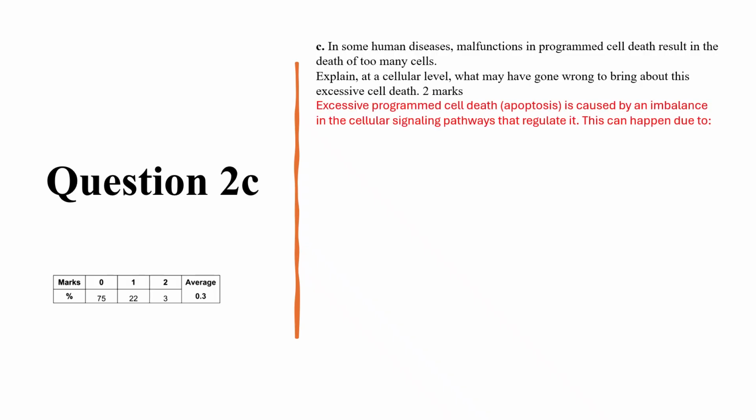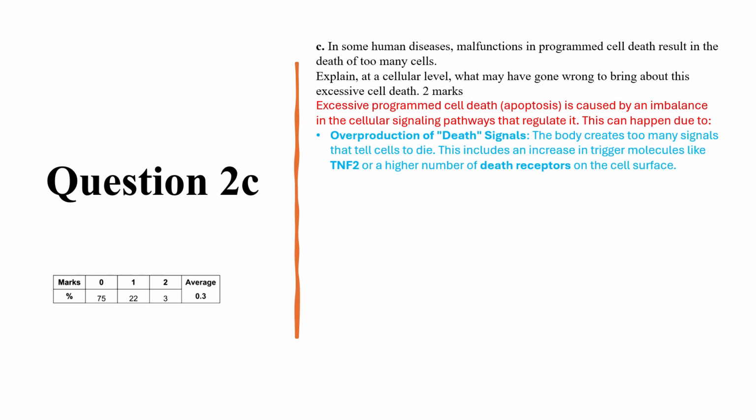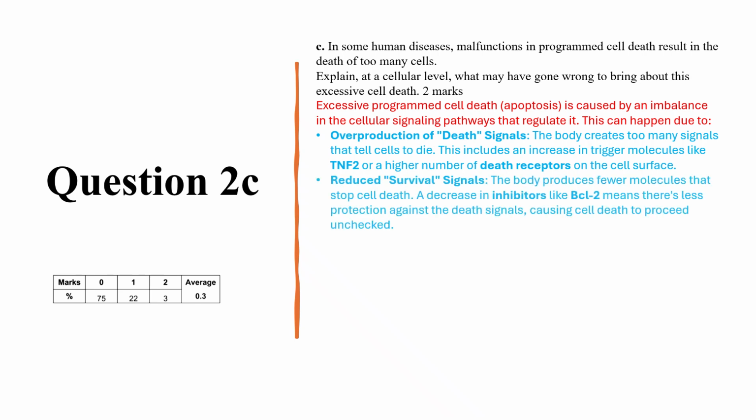Excessive programmed cell death, apoptosis, is caused by an imbalance in the cellular signaling pathways that regulate it. This can happen due to overproduction of death signals. The body creates too many signals that tell cells to die. This includes an increase in trigger molecules like TNF2 or a higher number of death receptors on the cell surface. Reduced survival signals: the body produces fewer molecules that stop cell death. A decrease in inhibitors like BCL2 means there's less protection against the death signals, causing cell death to proceed unchecked.